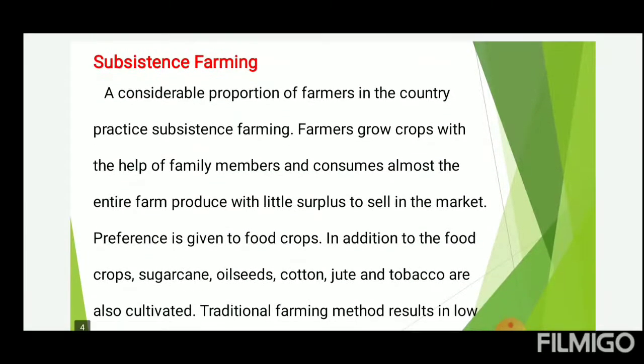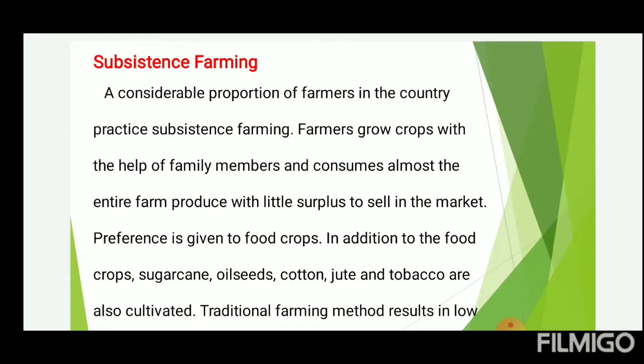Subsistence farming. A considerable proportion of farmers in the country practice subsistence farming. Farmers grow crops with the help of the family members and consume almost the entire farm produce with a little surplus to sell in the market. Preference is given to food crops. In addition to the food crops, sugarcane, oil seeds, cotton, jute and tobacco are also cultivated.